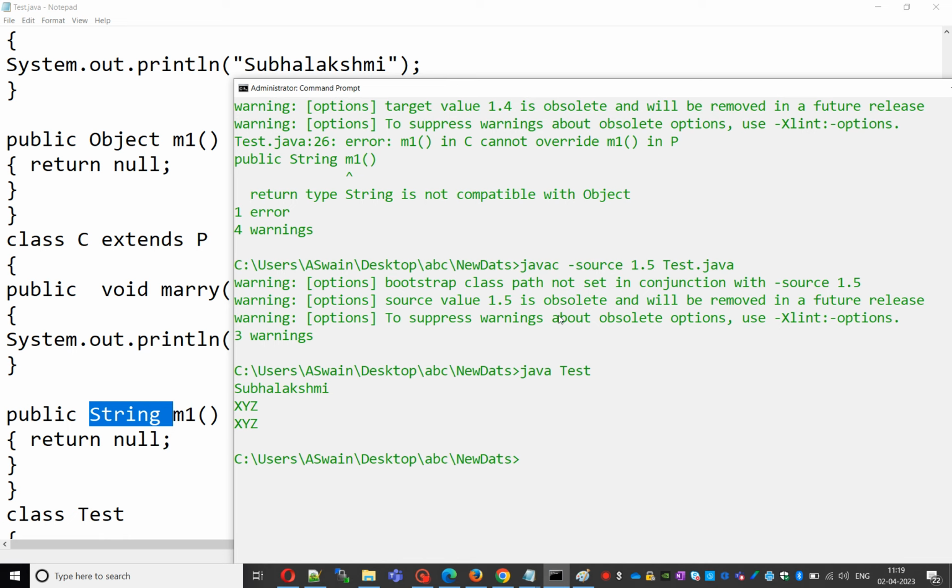Then we'll discuss the next concept in overriding. Another rule is there with respect to the throws keyword. We'll discuss it in the next video.